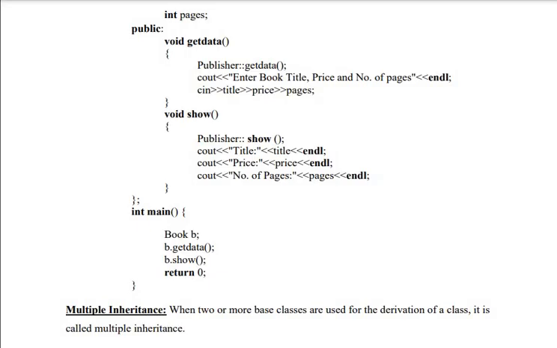No need of an object or anything. Directly specify the class name. If you have many classes, if you specify the class, automatically the concerned member function will be called.